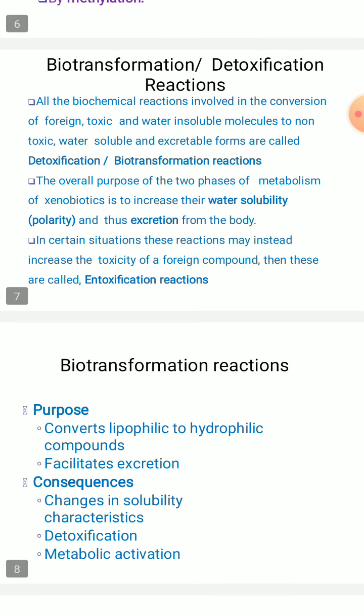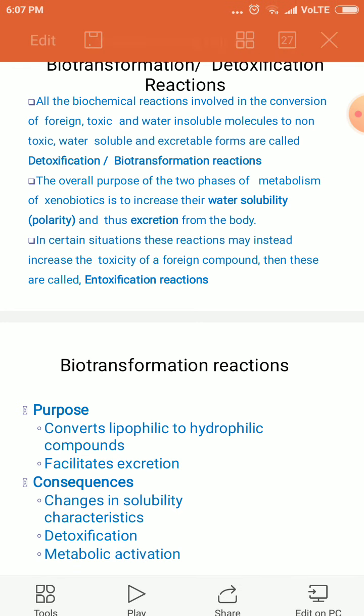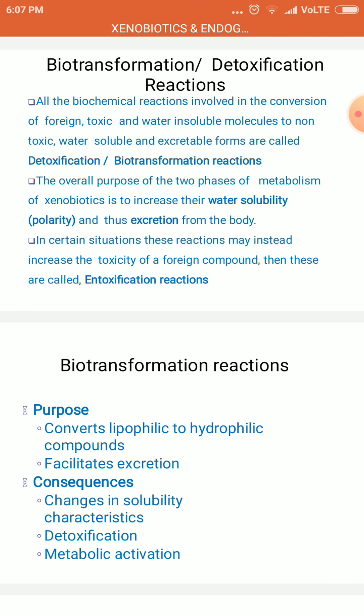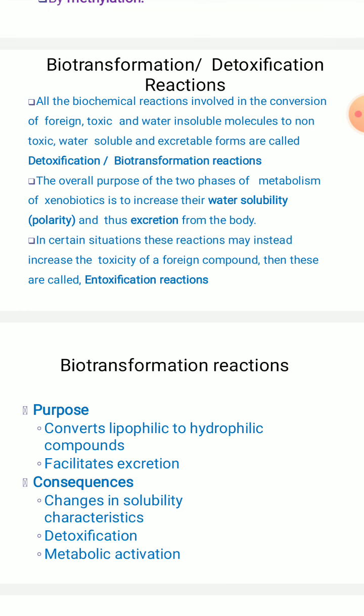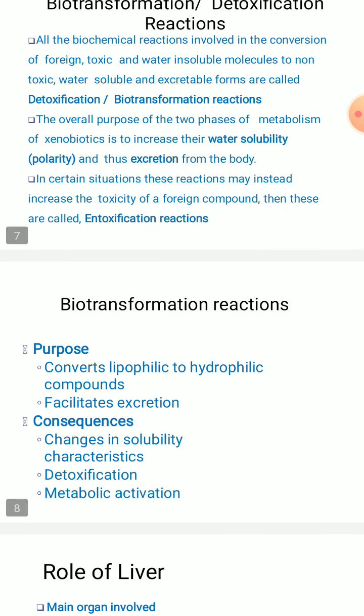Coming to the purposes of biotransformation reactions, the purposes include converting lipophilic substances to hydrophilic compounds and facilitating excretion. And what are the consequences that happen? Changes in the solubility characteristics, detoxification, and metabolic activation.